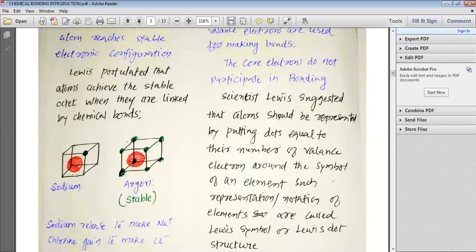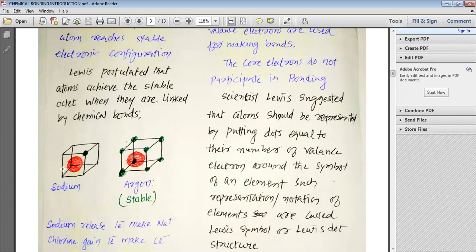You can see that I have expressed the kernel with the red ink, but with the green ink I have explained the electron for sodium. Sodium has one electron apart from the kernel, which is represented here. And you can see that there is a cubical shape in which further electrons can be filled. But when you look at the argon, you can see that all 8 corners of the cube have been occupied by 8 electrons, and argon even has a kernel.